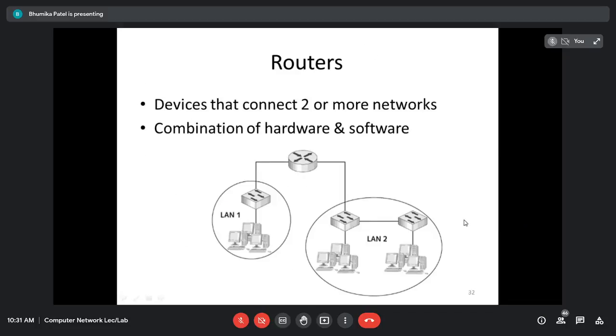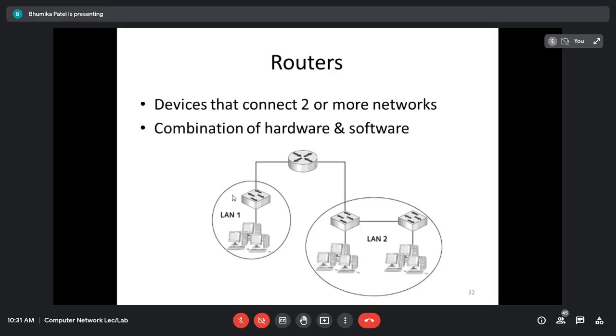Okay, next is the router. This is the last topic that I'm going to teach you today. Routers are nothing but devices that connect two or more networks as shown in the figure. When I want to join or connect two or more networks, then we need a device, and that device is called the router.